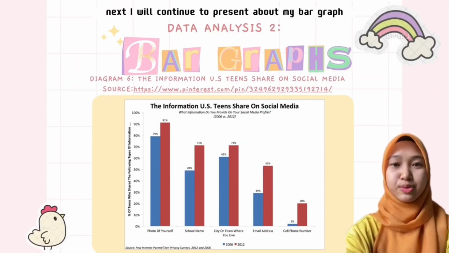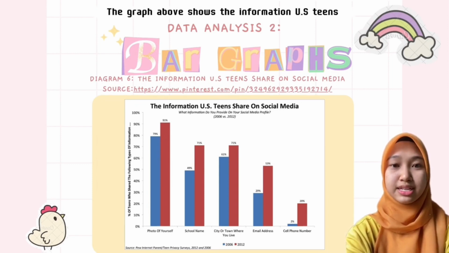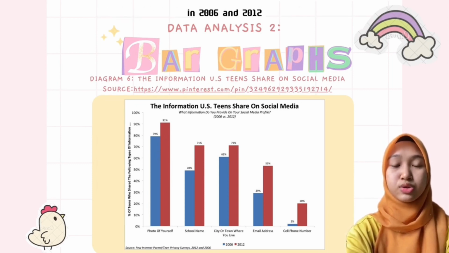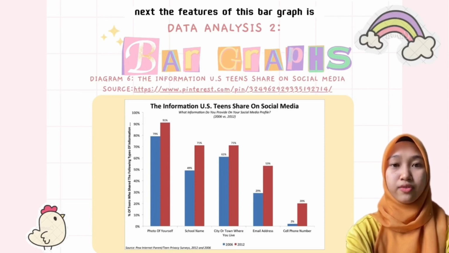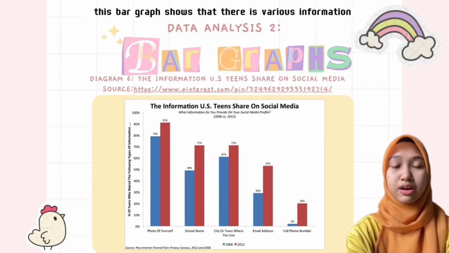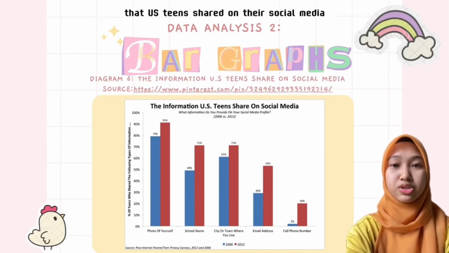Next, I will continue to present my bar graph. The graph above shows the information US teens share on social media in 2006 and 2012. The survey was carried out among US teens. Next, the features of this bar graph: this bar graph shows that there is various information that US teens share on their social media in 2006 and 2012.